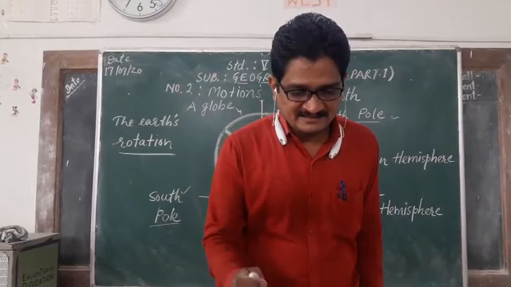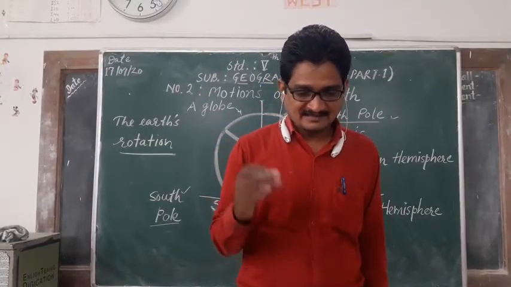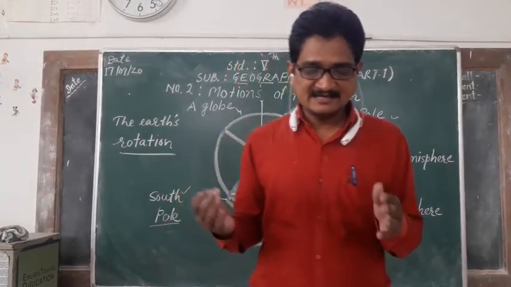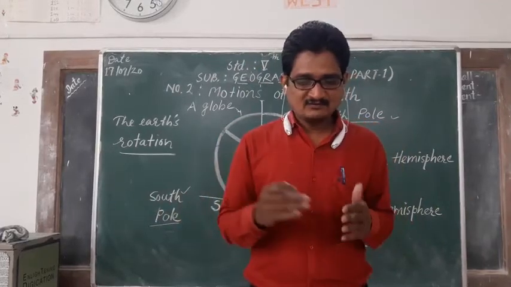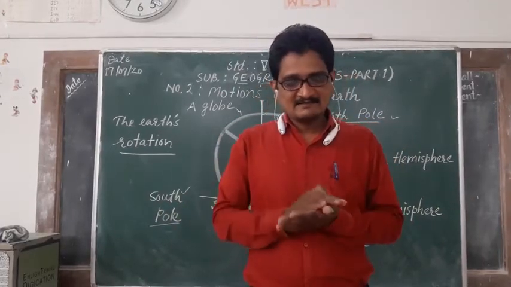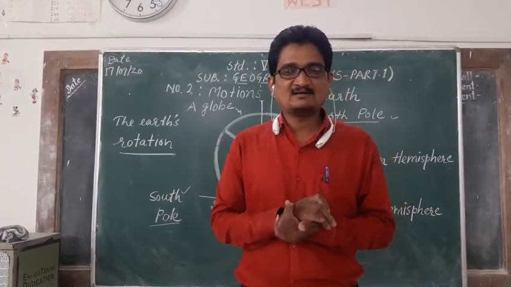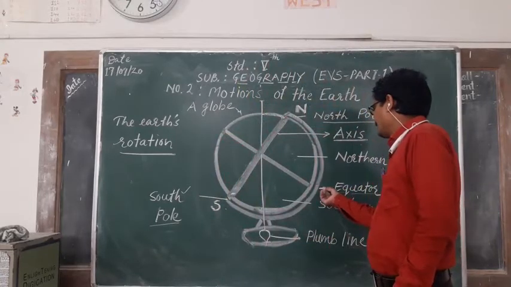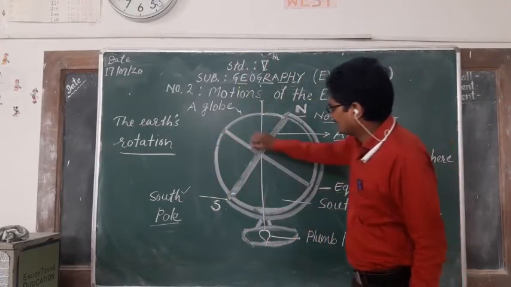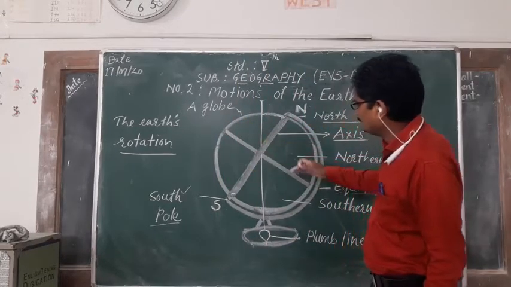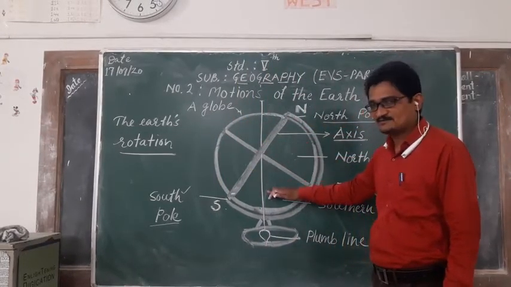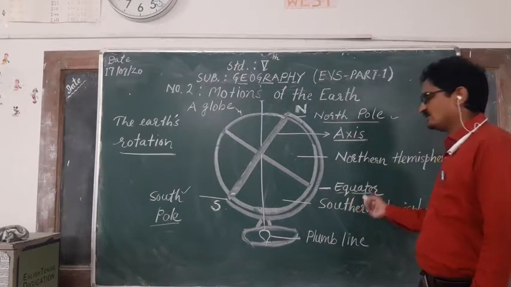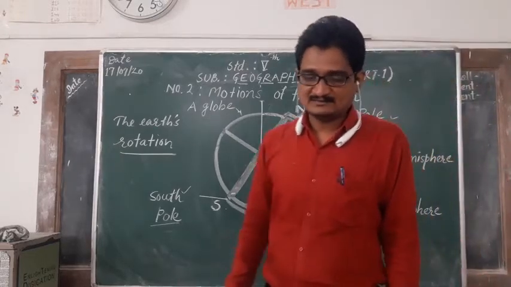So this imaginary circle is called the equator. Again see: if a circle were drawn around the surface of the earth exactly in between the north and south pole, it would divide the earth into 2 equal parts. This imaginary circle is called the equator. So that equator line divides the earth into 2 parts, this part and this part. This is called the equator of the earth.